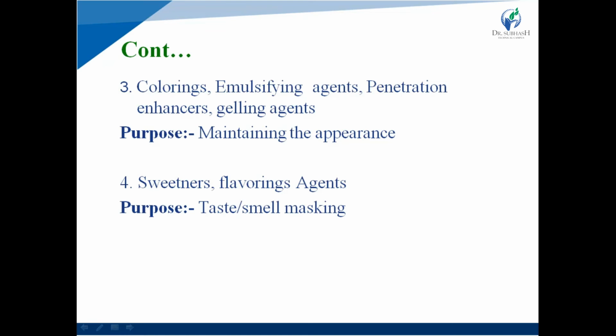And the last one is sweeteners and flavoring agent. The purpose of sweetener and flavoring agent is taste masking, masking the unpleasant or bitter taste of any drug substances, or any smell. That is regarding emulsion.